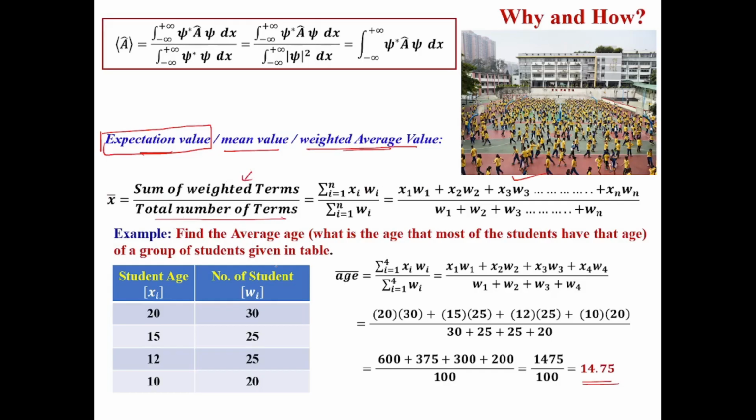Suppose we have n different ages, or n variables. The numerator will be written in this format: sum from i equal to 1 to n of xi omega i, or in addition format we have written it like this, and the denominator will be this much. So this is the general way we write the weighted average of a physical observable quantity. Okay, now